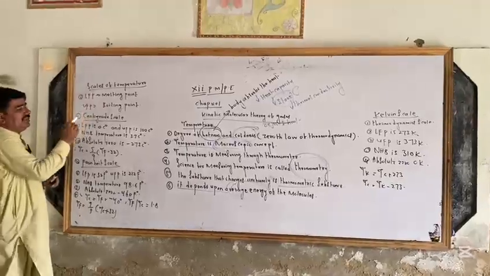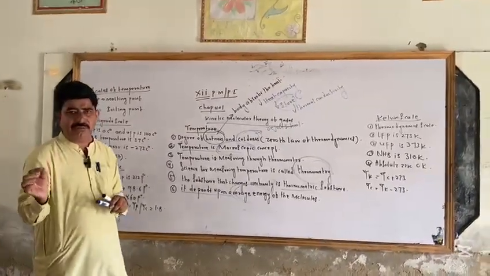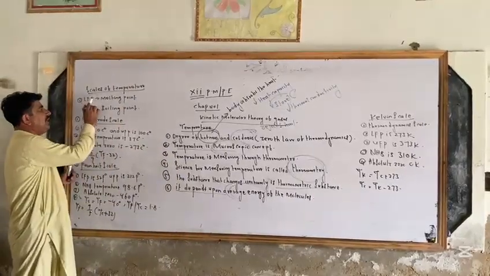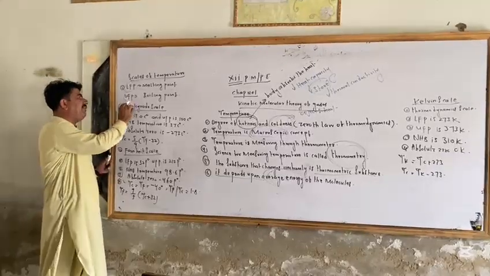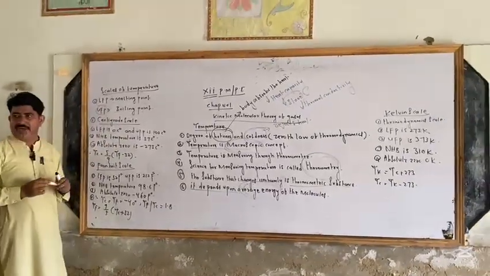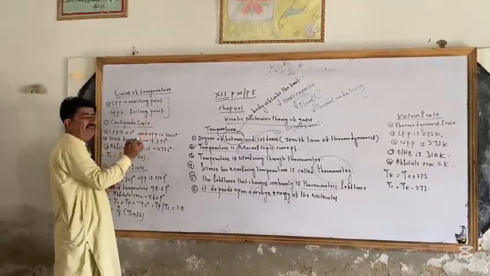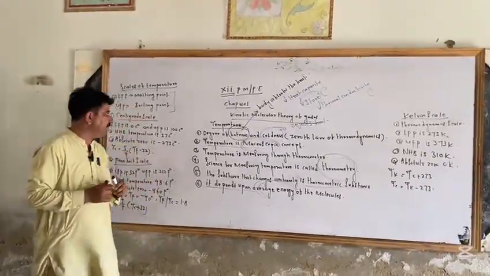Before teaching scales of temperature, we have an example of a thermometer. A thermometer has 2 points. The first one is LFP, that is called the melting point, and the other one is UFP, that is called the boiling point. In a thermometer, there are 2 points, LFP and UFP. The difference between these two points is called the scale of graduation.